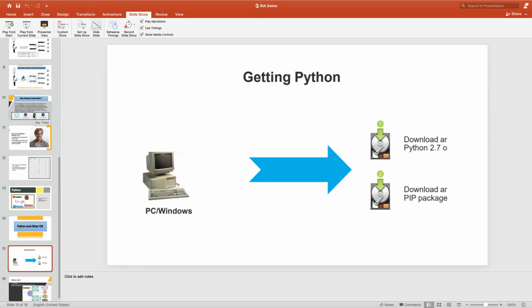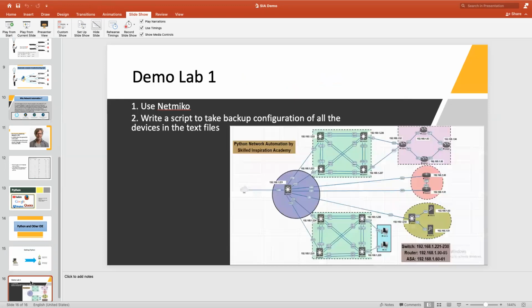So that's it about our Python. Now let's move to a demo lab, right? This is our network automation lab, which I have created in EVNG. Right now we are going to use a library named netmiko, right? But rather than jumping directly into the lab, we will first discuss what topics we are going to cover in this particular session.